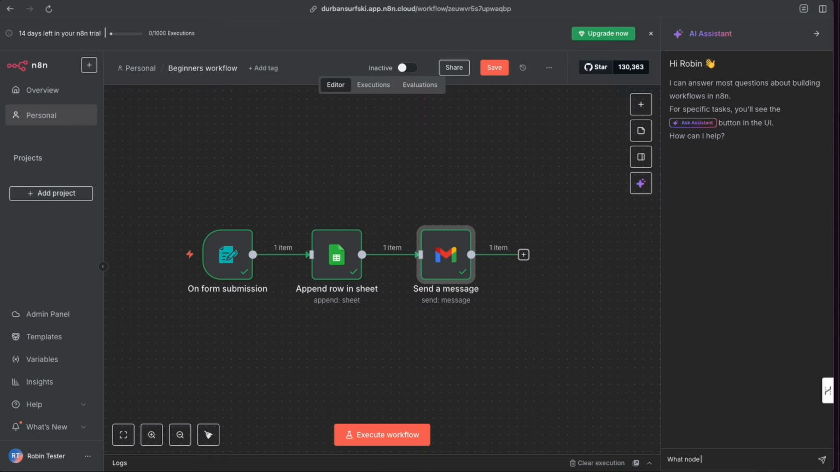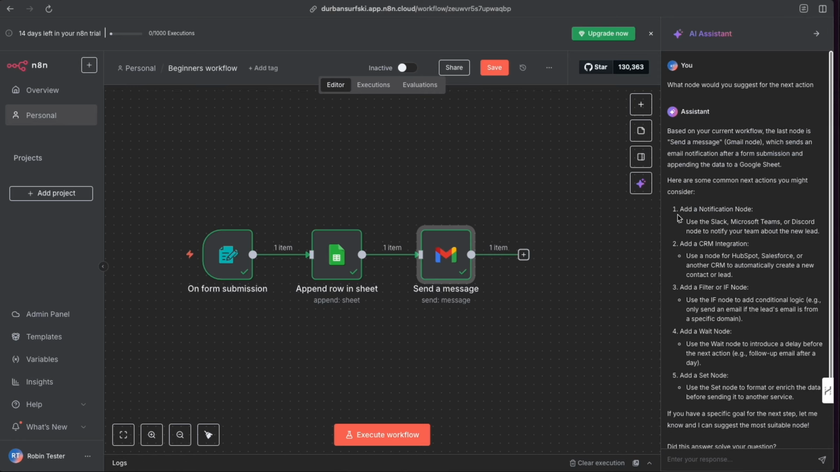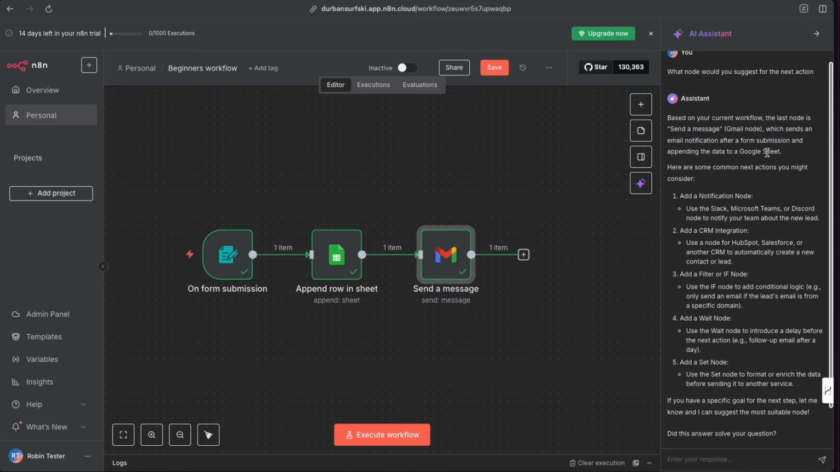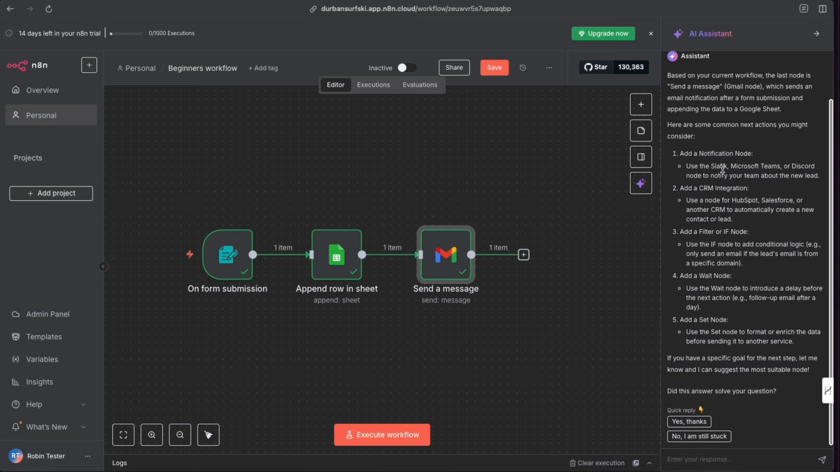What node would you suggest for the next action? Let's see if this is any good. I don't know. Let's see what happens here. Now, this is probably here to actually build and troubleshoot some nodes, but let's see if it's actually context aware, if it can see what's on the screen. So based on your current workflow, the last node is a send message. This is amazing. By the way, you do not get this AI assistant in the self-hosted version. So this is a great reason to go for the cloud-hosted version. Let n8n handle all your updates and get this great AI tool.